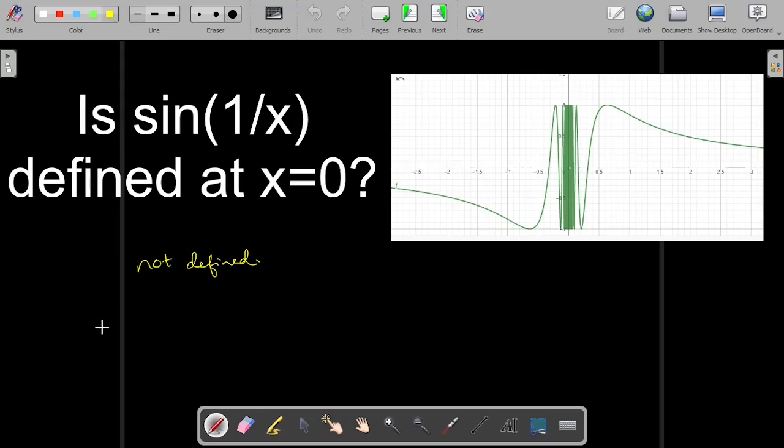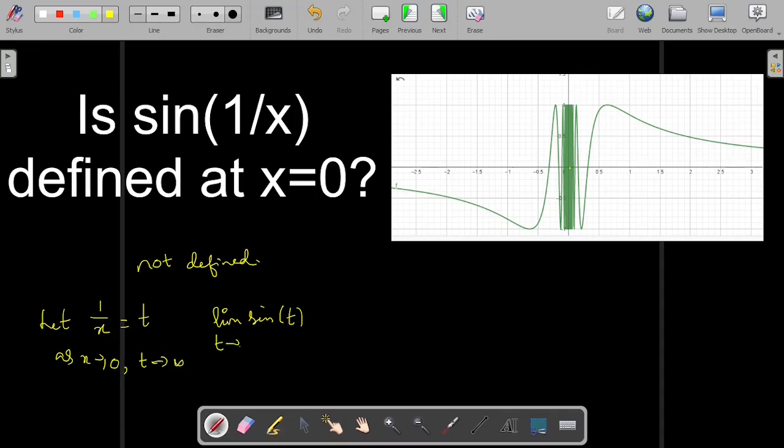The precise method is the epsilon delta definition, or else you can take it like this. Let 1 by x equal to t. Then the limit of sine of 1 by x, I have taken it as t. As x tends to 0, what happens to t? t tends to infinity, because 1 by 0 is infinity.